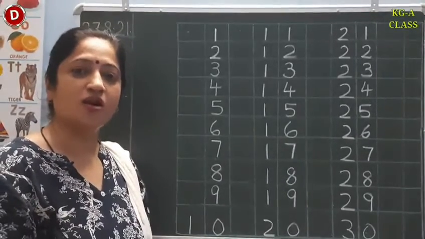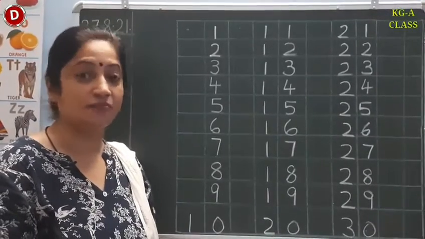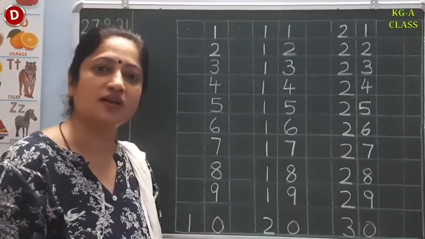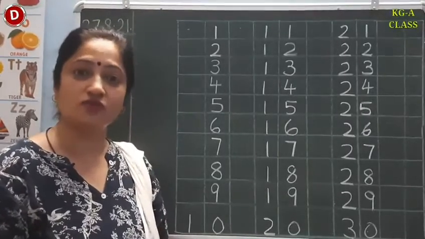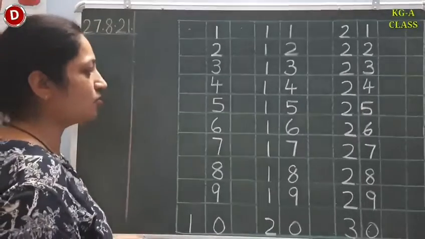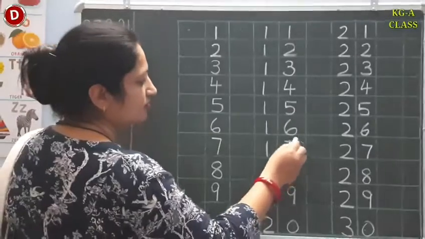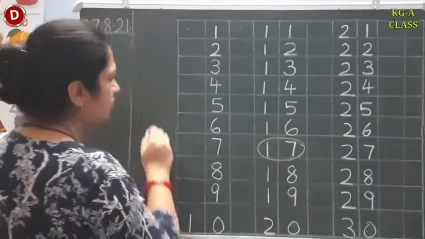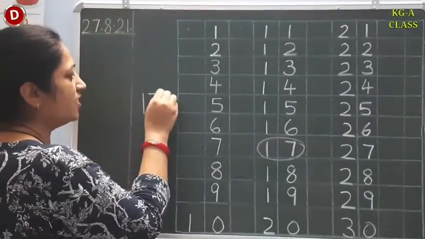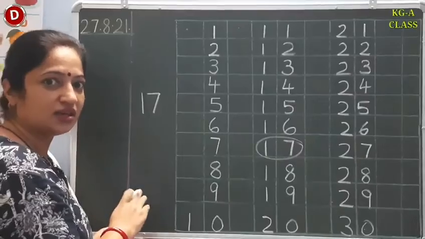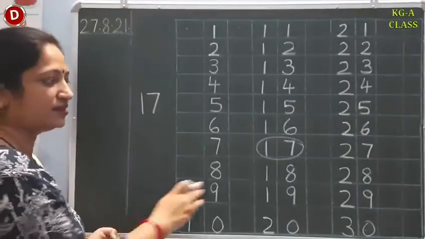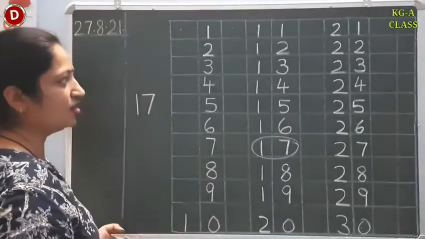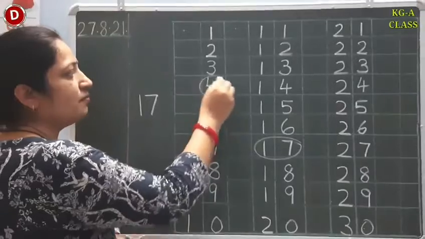And now children, come on, let's randomly recognize some numbers. I am going to put a circle on some numbers which you have to recognize. Okay, now look here children. The first number is, look here. Which number is this? This is 1, 7, 17. In this way you have to speak. Yes, 17.